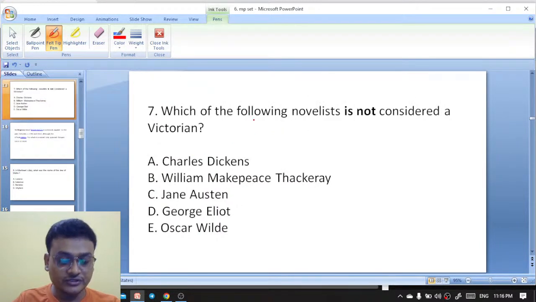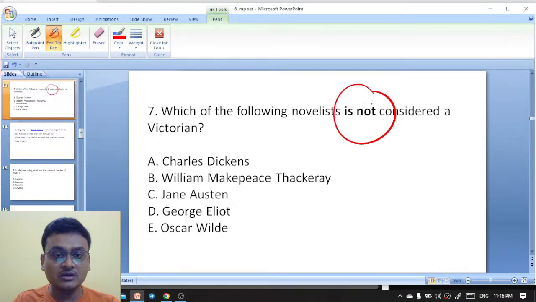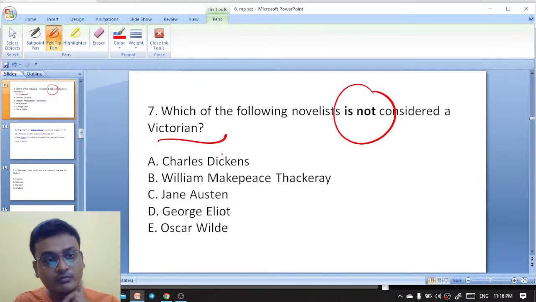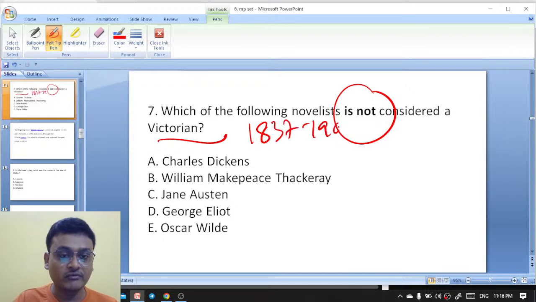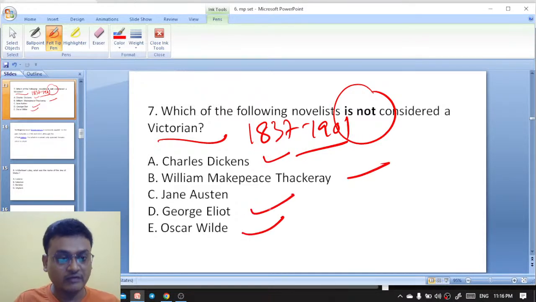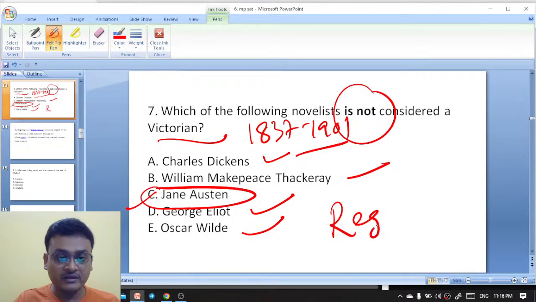Next question. Which of the following novelists is not considered a Victorian? The Victorian era spans from 1837 to 1901. So here Charles Dickens belongs to the Victorian novelists, as do William Makepeace Thackeray, George Eliot, and Oscar Wilde, whereas Jane Austen is from the Regency era.